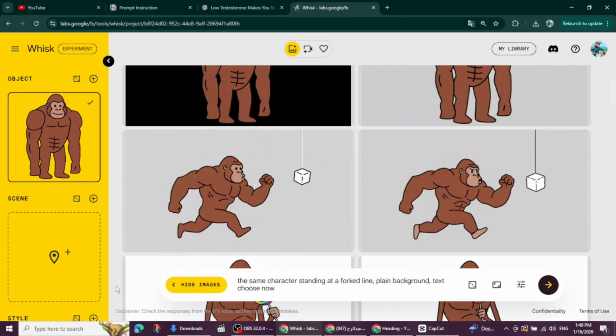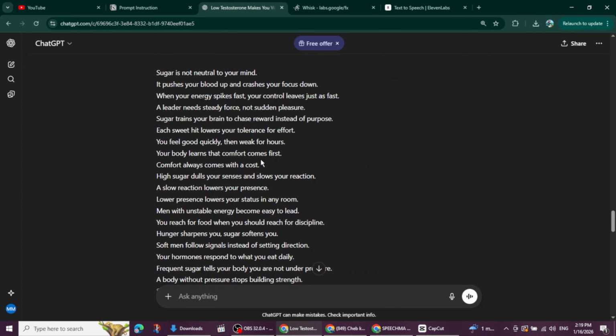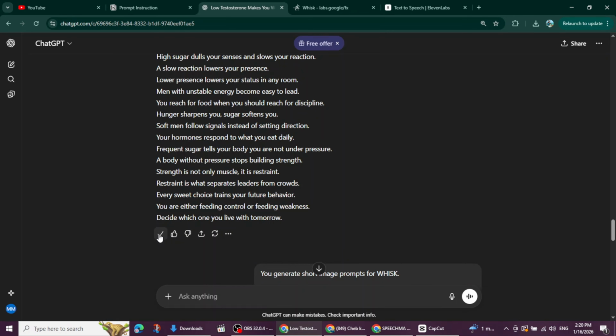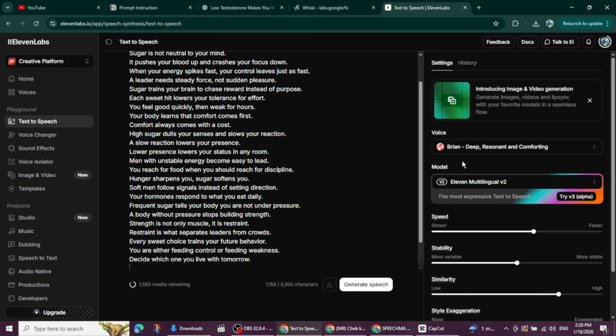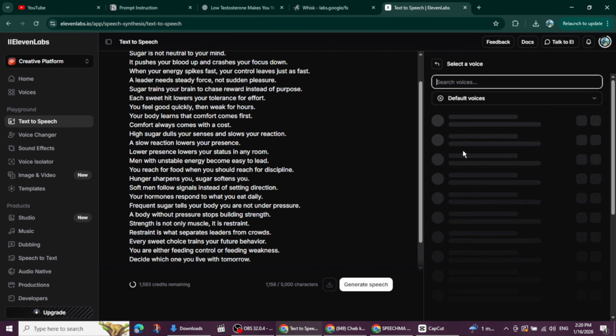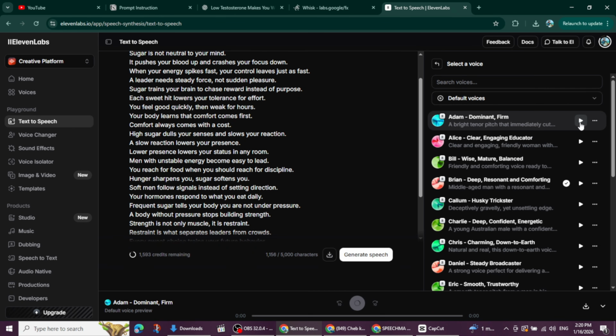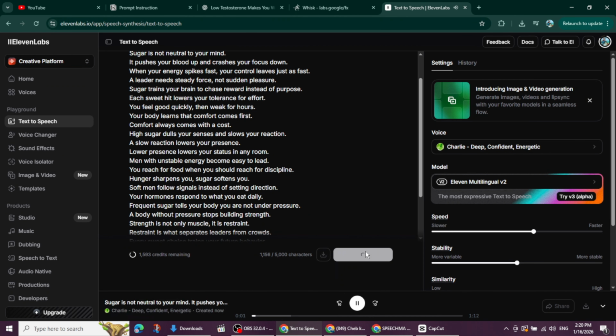Now let's move to the voiceover stage. Go back to your script, then copy the entire script from top to bottom. Open the 11 Labs website and use the free version, because as a beginner you don't need anything paid at this stage. Link in description. Paste your full script into the text box, then start testing the available voices one by one. Listen carefully and choose a voice that sounds calm, confident, and natural, not too dramatic and not robotic. Once you've picked the voice that fits your channel, click generate, wait a few seconds, then download the audio file and save it on your computer.